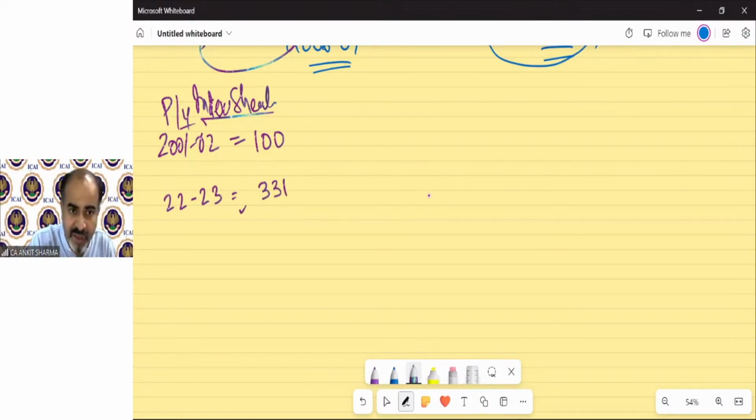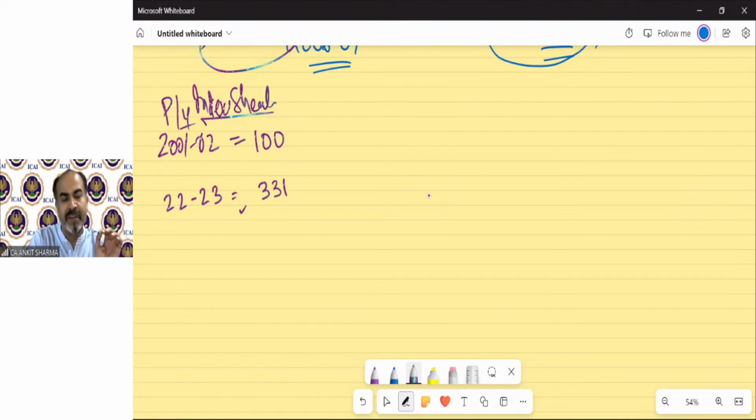Listen carefully: we are not saying that the same article is now available for 331 rupees. No, it is costlier than that. But the government has shown this list as per the inflation concept they have, so these are fixed values and we cannot change them.